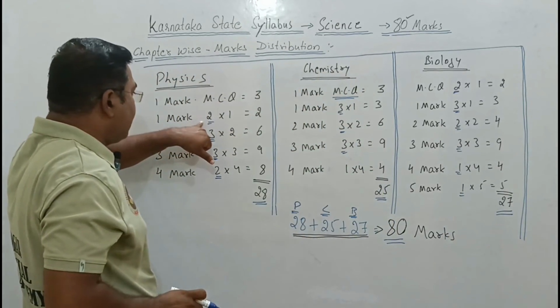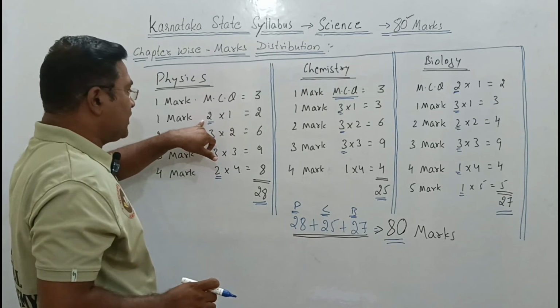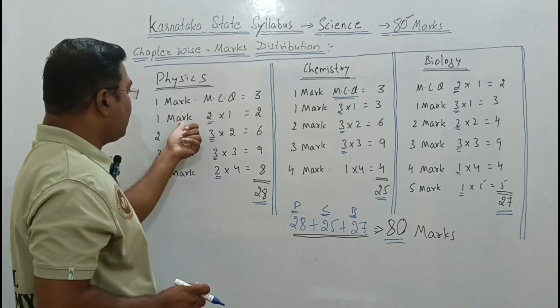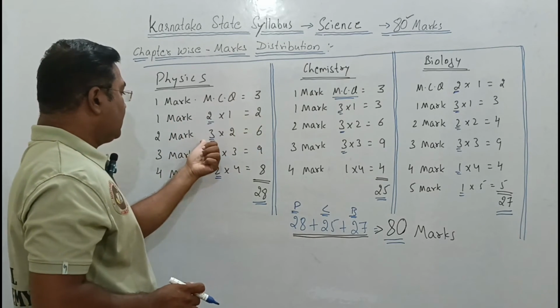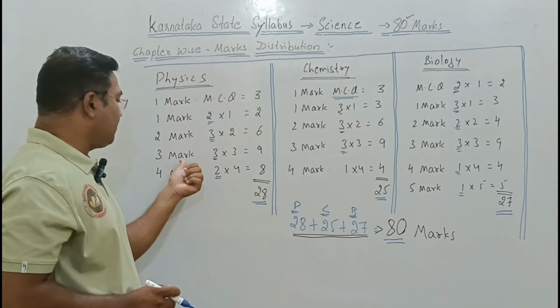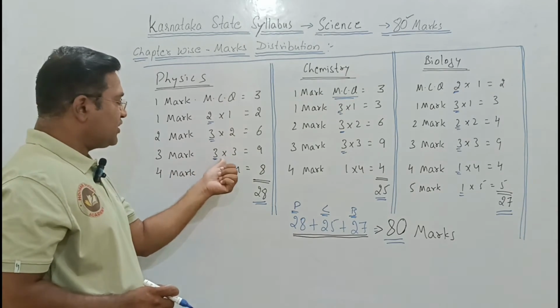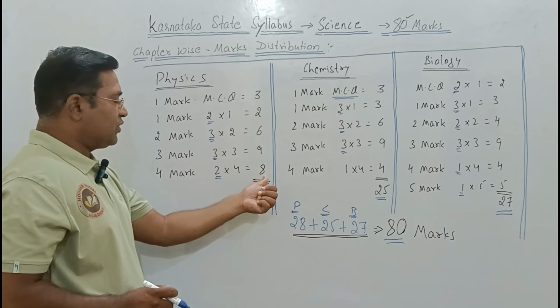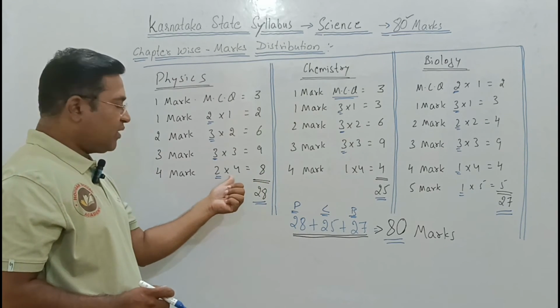So 2 questions will be asked for 1 mark. 3 questions will be asked for 2 marks, which converts into 6 marks. 3 questions of 3 marks: 3 into 3 is equal to 9. And 2 questions for the 4 marks is equal to 8.